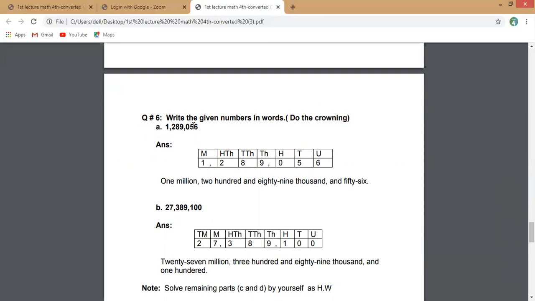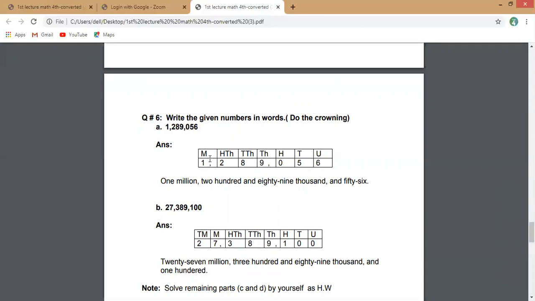The first house belongs to ones, the second house belongs to thousands, and in million you have just one column. So start writing from the unit place: unit, tens, 100, 1,000, 10,000, 100,000, million. You will put digits accordingly. Start from your right-hand side: 6, 5, 0, 9, 8, 2, 1.